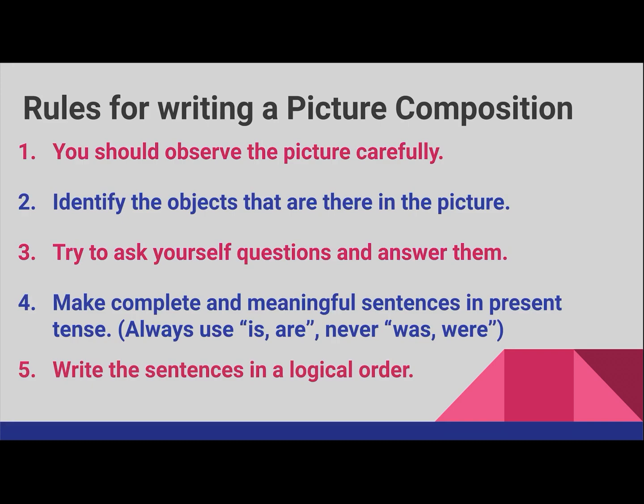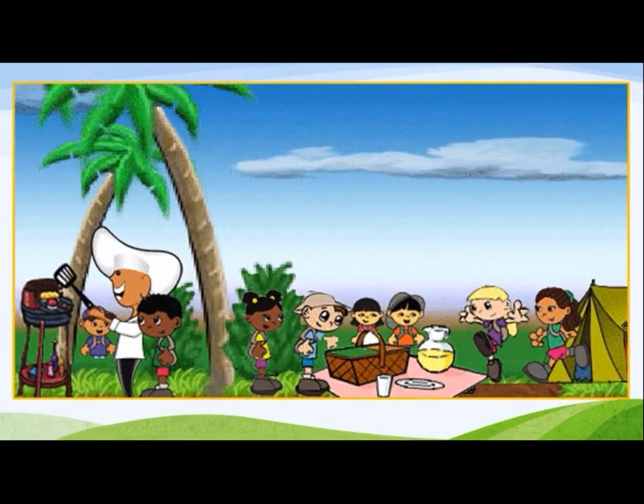Write the sentences in a logical order. What do you mean by logical order, children? Logical order means that you are going to write the sentences in the way things are happening in the picture. Now children, here is a picture given. The first thing you are going to do is observe this picture. I will give you 5 seconds to observe the picture. What is given in the picture? How many children are there in the picture? What are the things or the objects you can see in the picture?